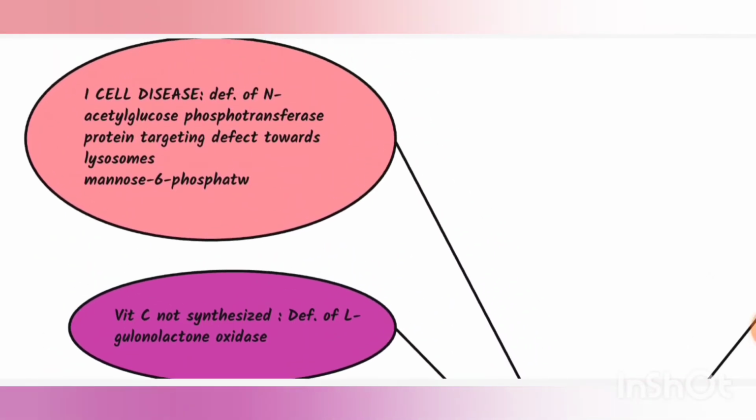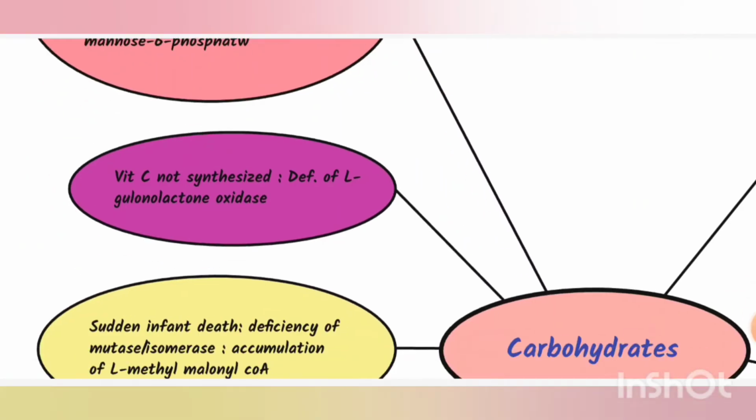Next point is sometimes asked, like what is the enzyme deficient in I-cell disease. If you want to remember, it is N-acetylglucosamine phosphotransferase. It is a protein targeting defect towards lysosomes.